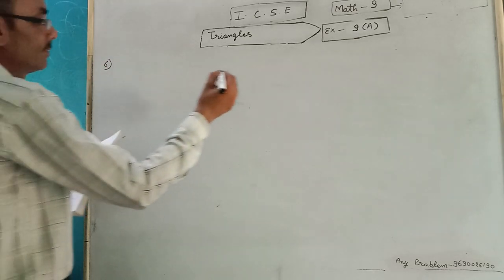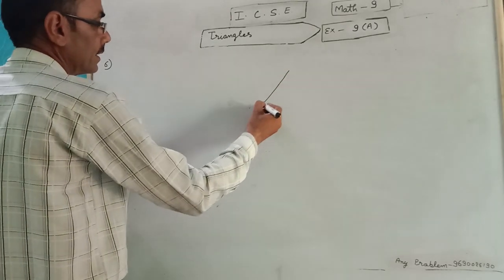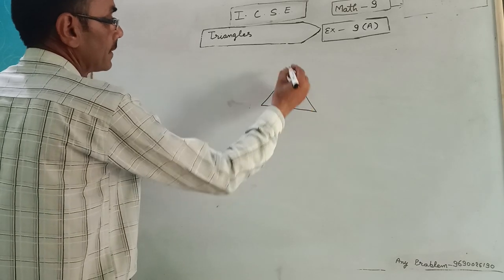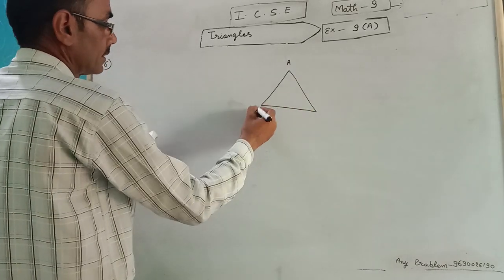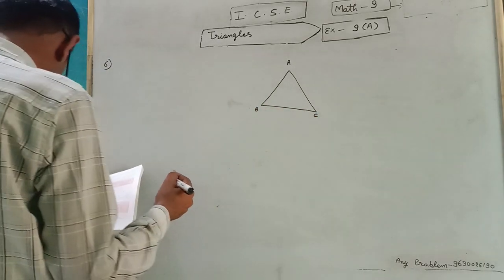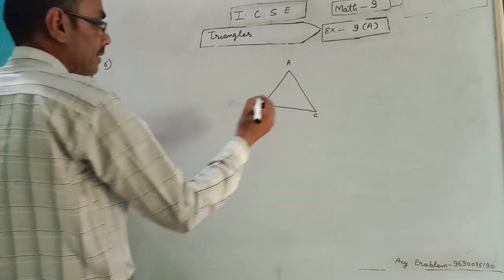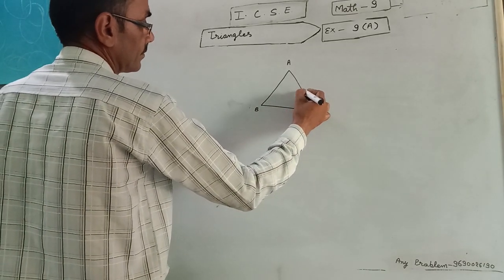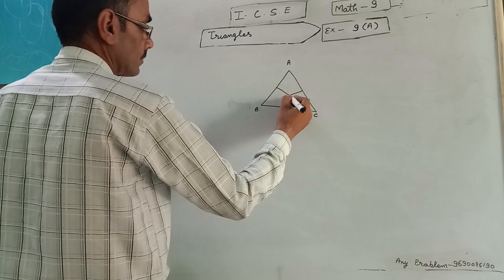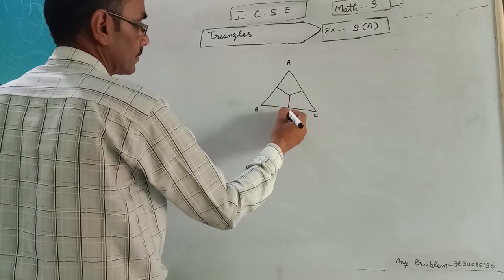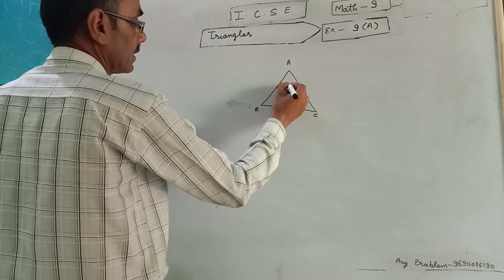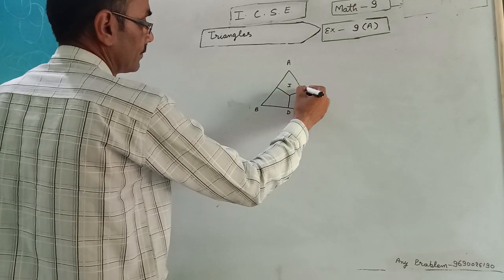Sixth question is triangle ABC, bisector at meet at point I.